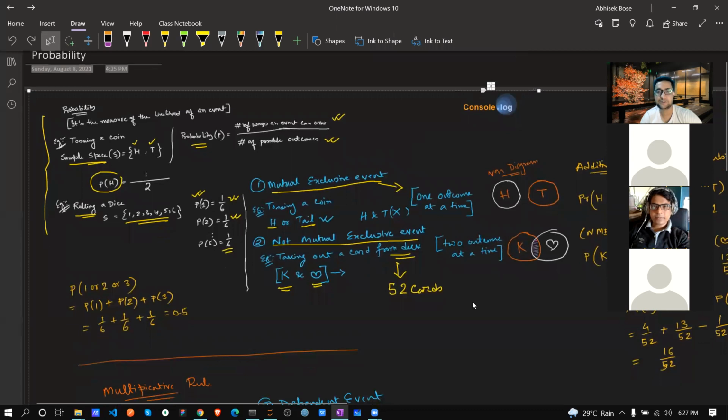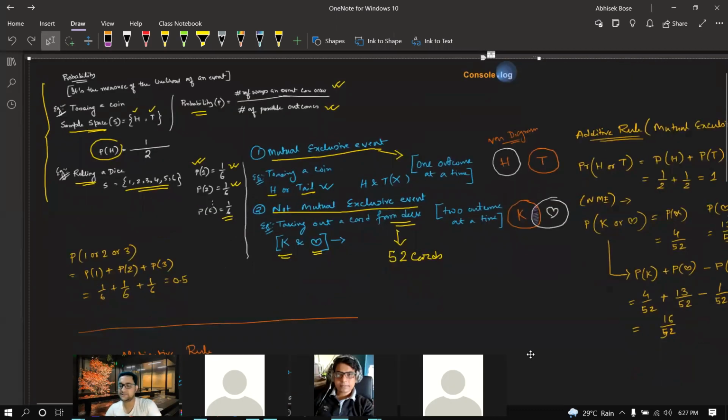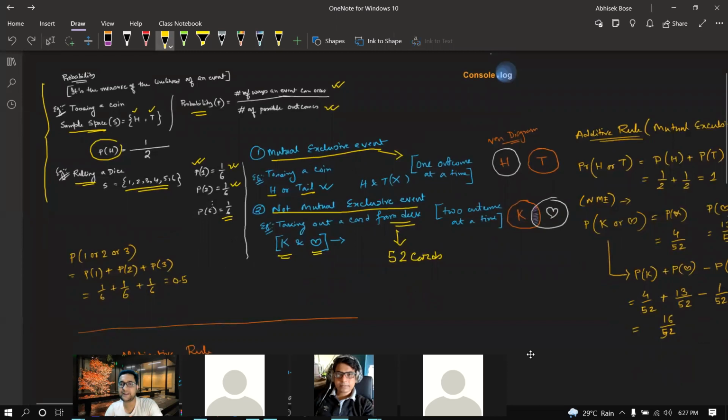Now think about this one. What is the Venn diagram? For mutually exclusive events, the Venn diagram will be totally separate. Head is totally separate, tail is totally separate. But for non-mutually exclusive events, some overlaps are there.